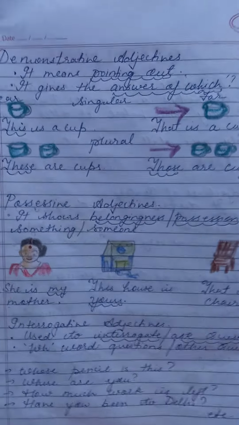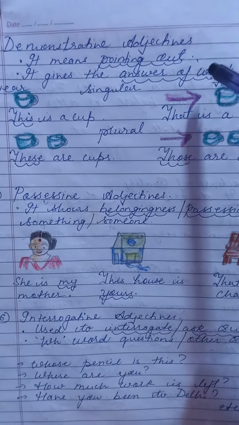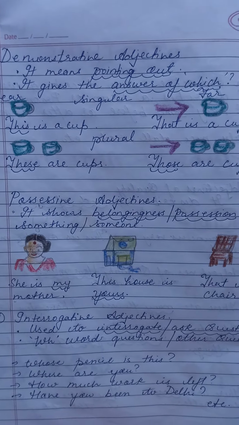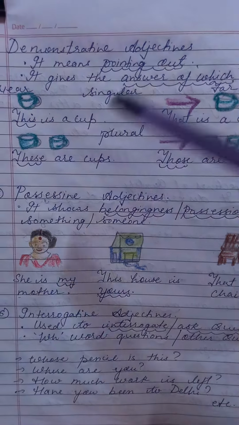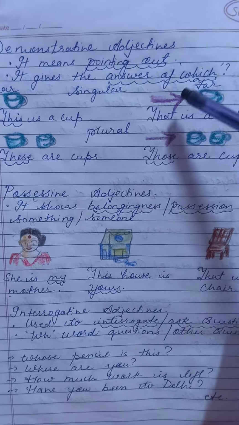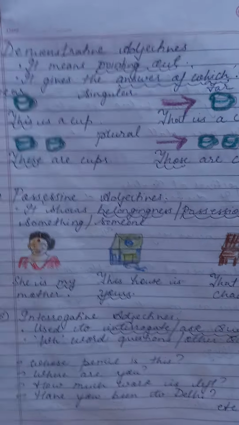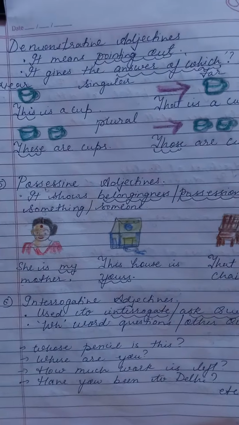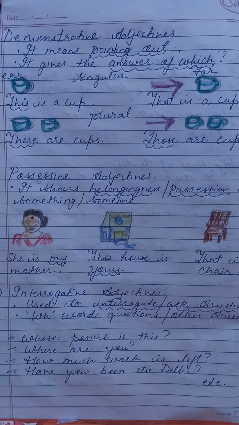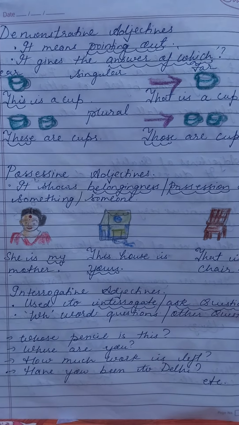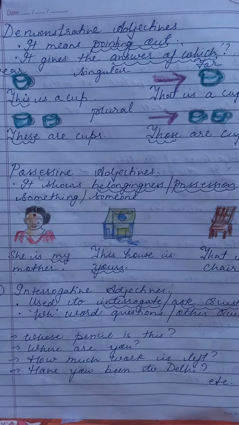So the demonstrative adjective will tell you about the pointing of any object or any noun or pronoun. It means pointing out itself. It gives the answer of which. If I ask you which is your notebook, you would reply by saying that ma'am, it is, or this is my book, or that is my book or notebook. Right?